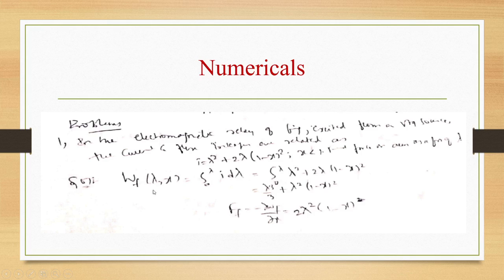Wf as a function of lambda and x can be written as integral 0 to lambda I d lambda, that is equal to integral 0 to lambda of (lambda square plus 2 lambda into (1 minus x) square). When we take the integration of this equation, we get lambda cube by 3 plus lambda square into (1 minus x) whole square. So Ff can be written as minus ∂Wf by ∂x, that is 2 lambda square into (1 minus x).